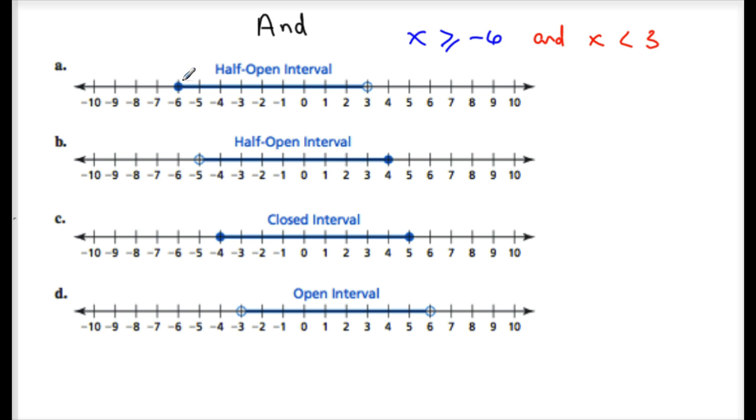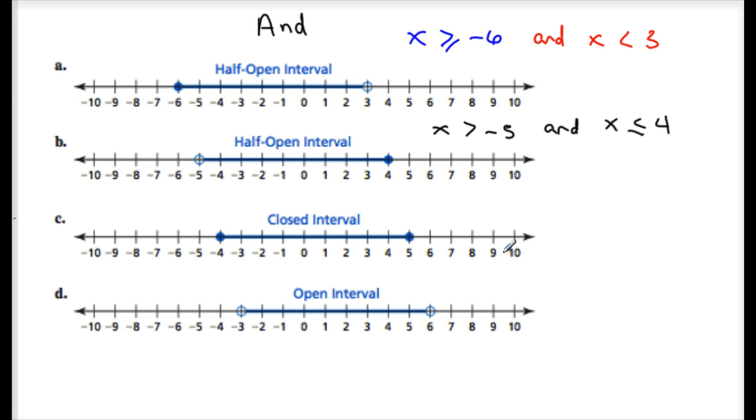Closed circle for greater than or equal to, open circle for less than 3. Next one. Another option is x is greater than -5, open circle, and x is less than or equal to 4, a closed circle.